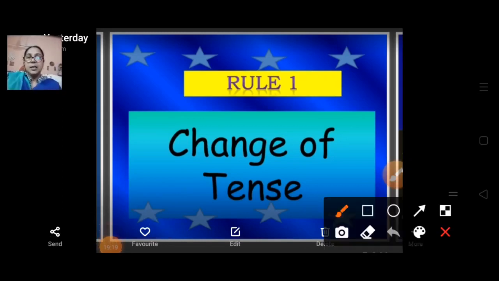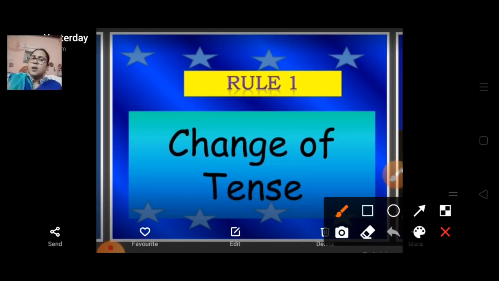The first thing we learned is what we are going to omit: we just omitted the inverted commas, and we just change the tenses. The word "that" we used was additional.